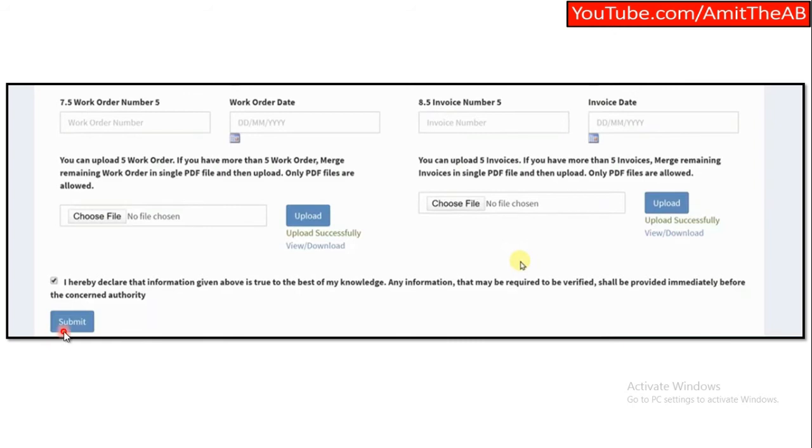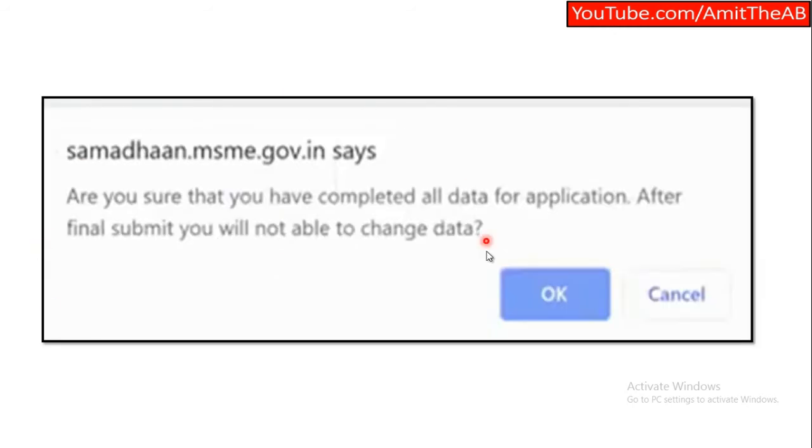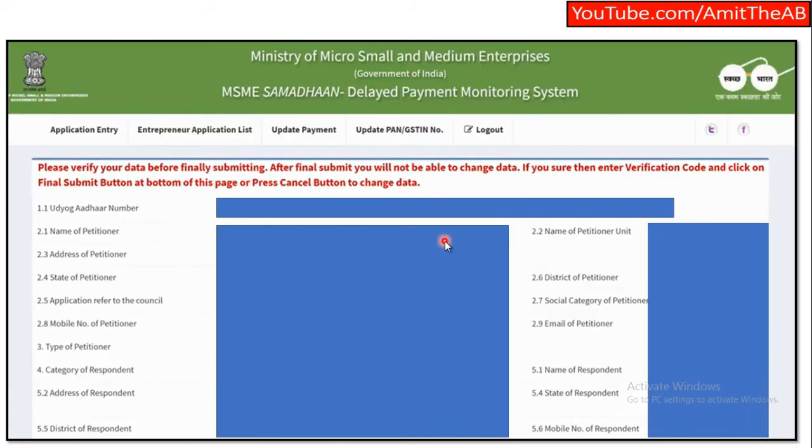Once you click on submit, it would prompt you with a notification asking whether you are sure you have completed all the data for the application. After final submit, you will not be able to change the data. Guys, we have only done the submit. It is not the final submit. So once you do submit, you would get this notification. Once you press OK, it would ask you to verify the data once again.